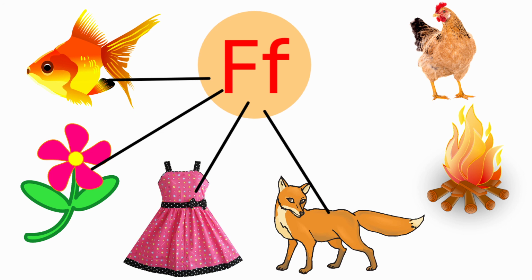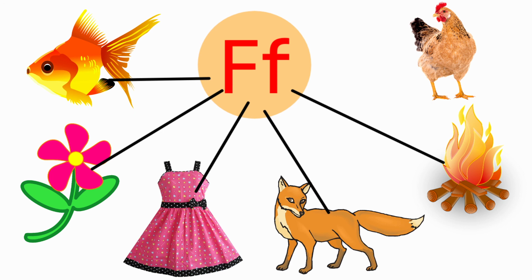Next one, fire. The beginning sound for the picture fire is if, and the sound of the letter F is if. Both are having the same sounds. So we are going to draw a line from F to fire.